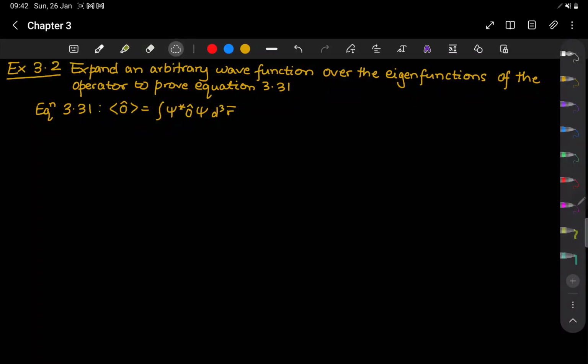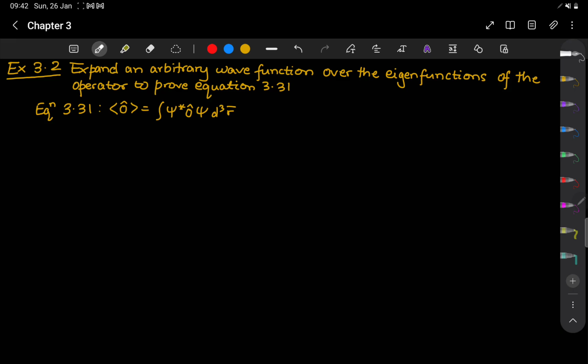Now we will look at the second question of the quantum mechanics chapter. Problem 3.2. Expand an arbitrary wave function over the eigenfunctions of the operator to prove equation 3.31. And I have written down the equation 3.31 over here from the book.